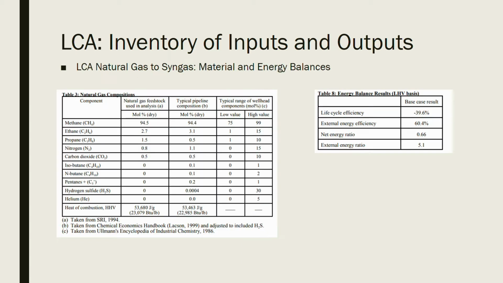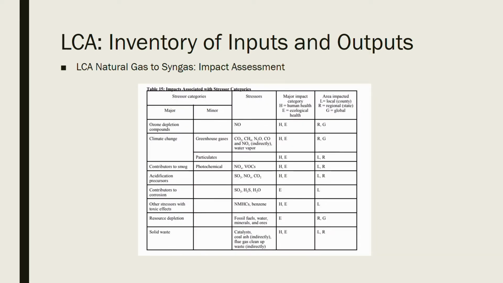The material and energy effects of the process are displayed in these 2 tables. From these tables, the impact factors can be calculated once data from the Tracy database has been retrieved. This is an impact assessment of the syngas generation process. This table shows the different impacts and their stressors on the environment along with the major impact categories and areas.